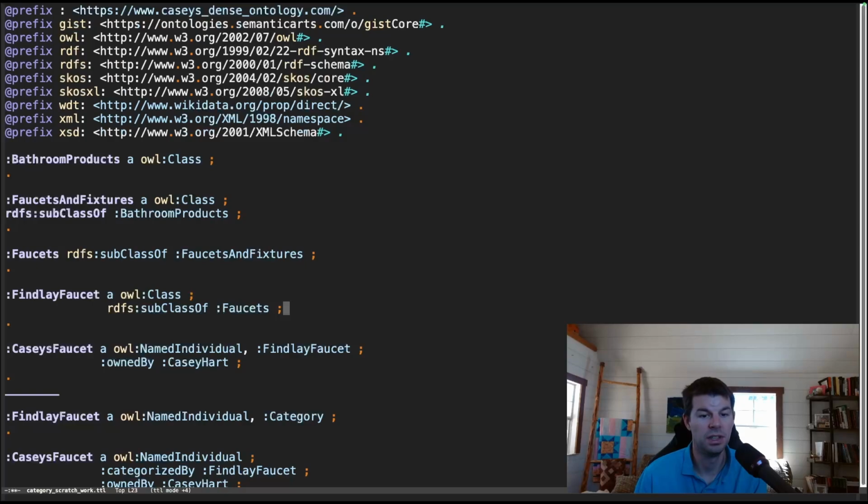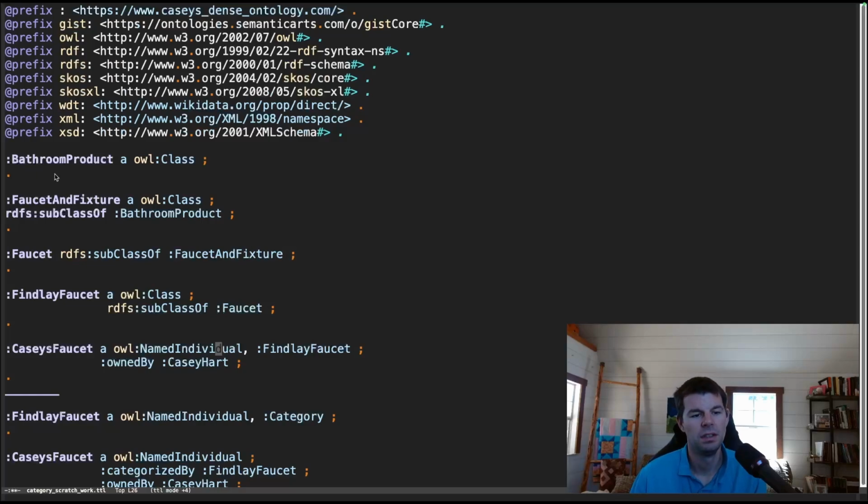That seems plausible enough. By the way, this is terrible naming conventions. I should not make these classes plural. It's not a huge deal on this, but got to model good behavior for y'all. Okay, so Finlay faucet is a subclass of faucet on this view, and then my faucet is an instance of the Finlay faucet.